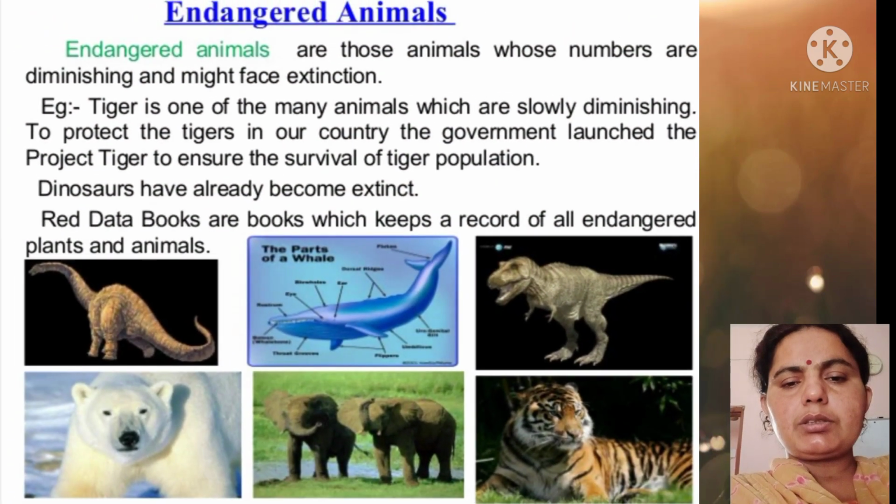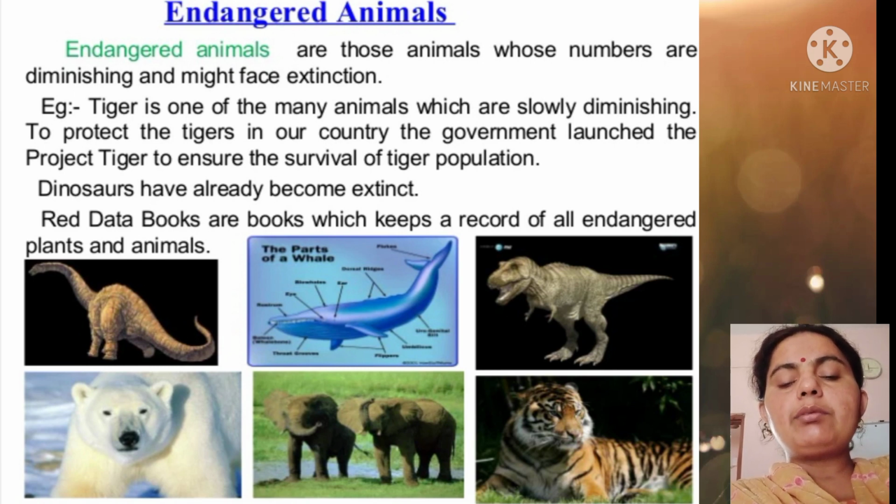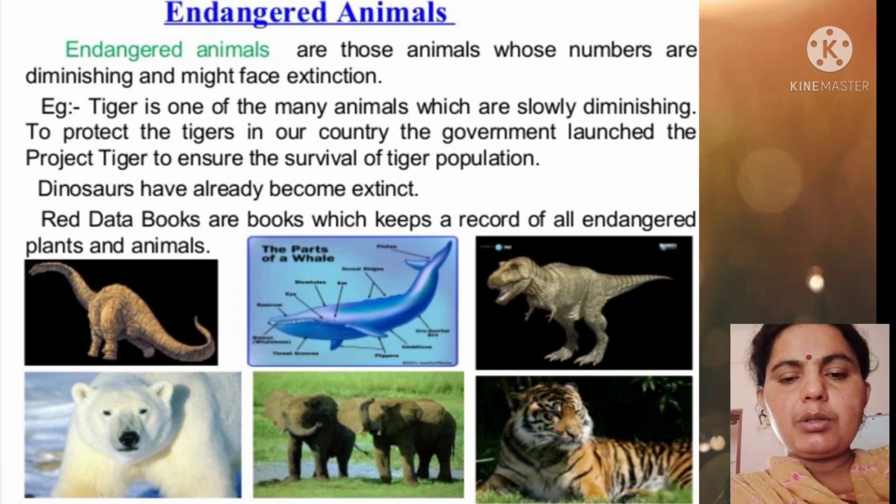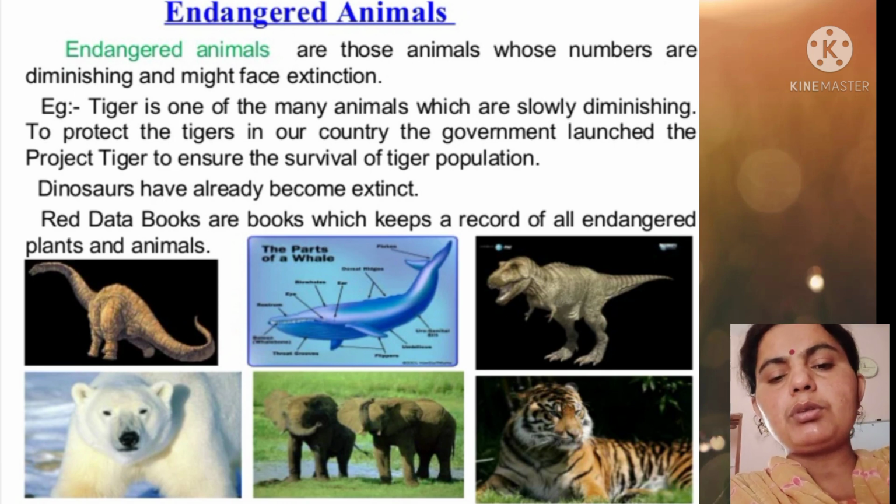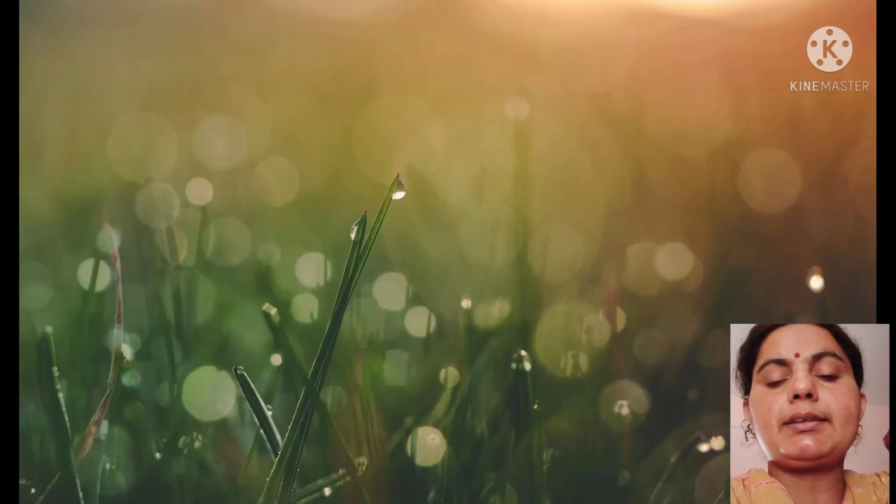Now, endangered animals. Endangered animals are those animals whose numbers are diminishing and might face extinction. The tiger is one of the many animals slowly diminishing. To protect the tigers in our country, Project Tiger was launched in 1973. Dinosaurs have already become extinct. The Red Data Book keeps the record of all endangered animals and the animals which have become extinct due to the destruction of their habitats and climatic changes.